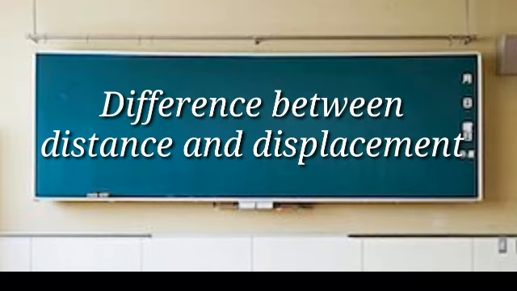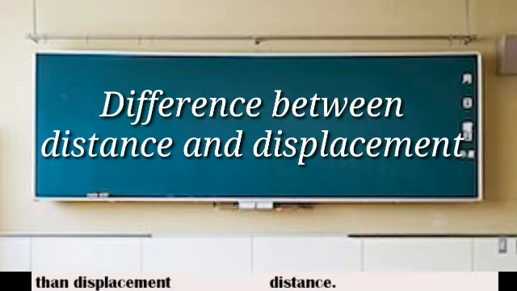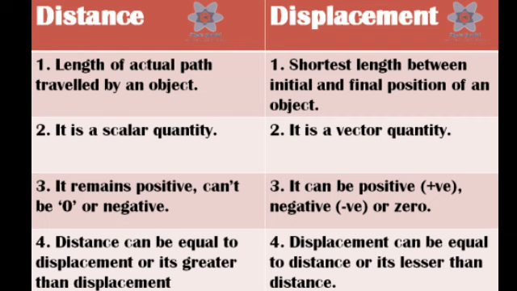Difference between distance and displacement. Length of the actual path traveled by an object is called distance. Shortest length between initial and final position of an object is called displacement. Distance is a scalar quantity. Displacement is a vector quantity.